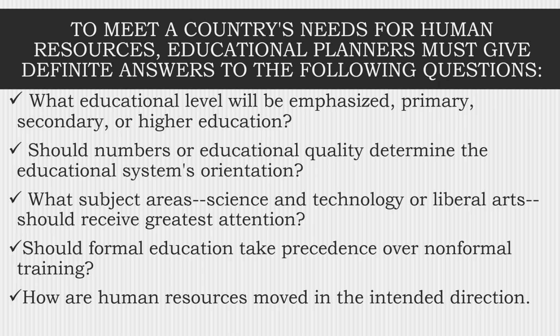Okay, should numbers or educational quality determine the education system orientation? Do you want to provide education in terms of quantity or in terms of quality? You count the number of graduates or the quality of education produced. As one of the scholars has said, it's not the number of years one spends in the education system, but the quality of learning one acquires after graduation that is very important. So it must determine whether we want to focus on the number of graduates or on the quality of the graduates. It is very important in addressing the needed skills.